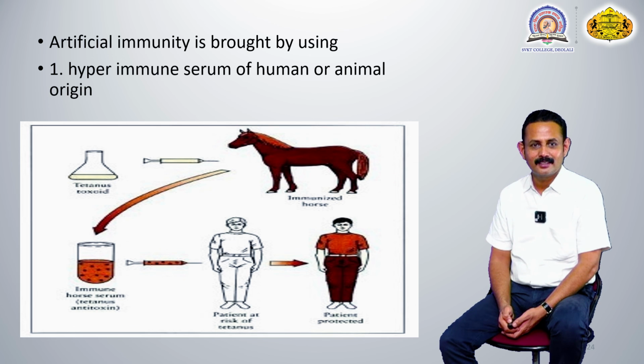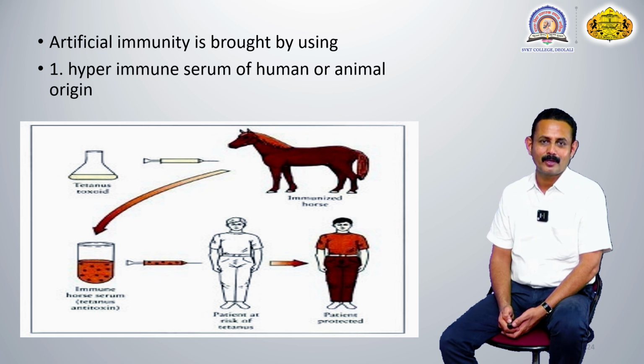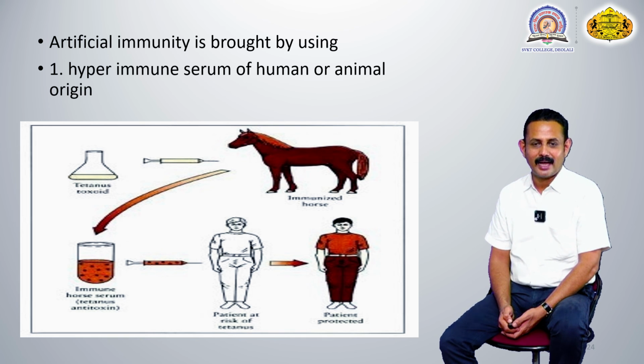What is done is that Clostridium tetani organisms are grown at first because they produce a toxin, tetanus toxin. That toxin is harvested and injected into a horse. That means the horse is immunized, and its immune system gets activated and produces antibodies against that tetanus toxin.